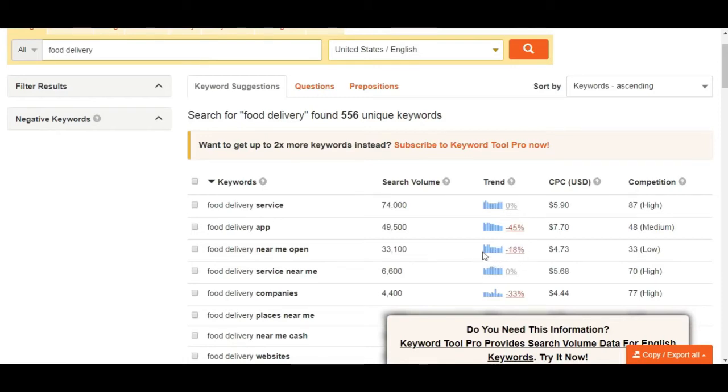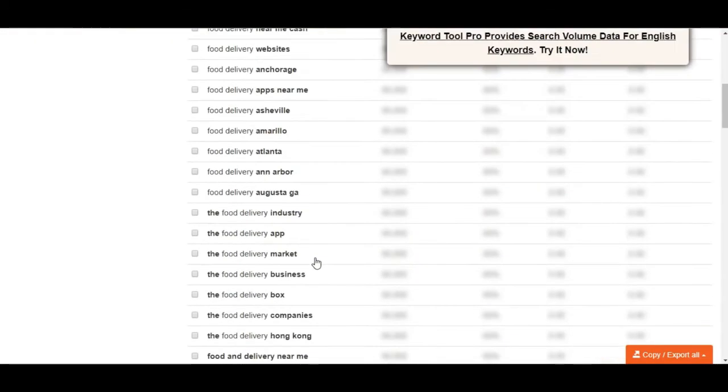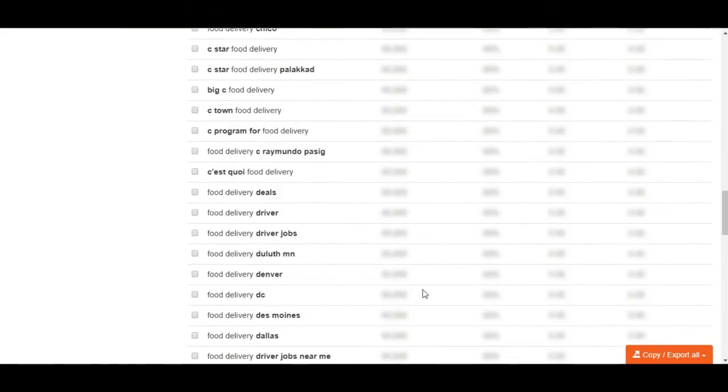But this is actually a very good keyword, see this, the trend is very good, and see the CPC. This is so good. This is a fine keyword, right? $4.73, and competition is very low, 33. So this is a very good keyword. So how do you extract these keywords?